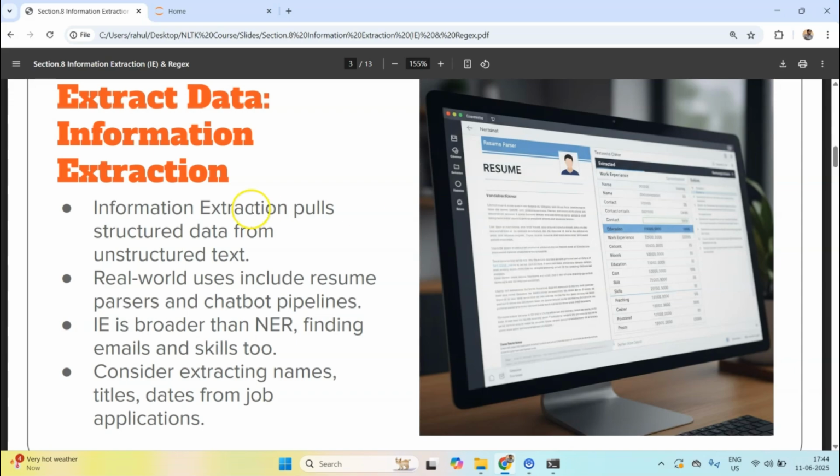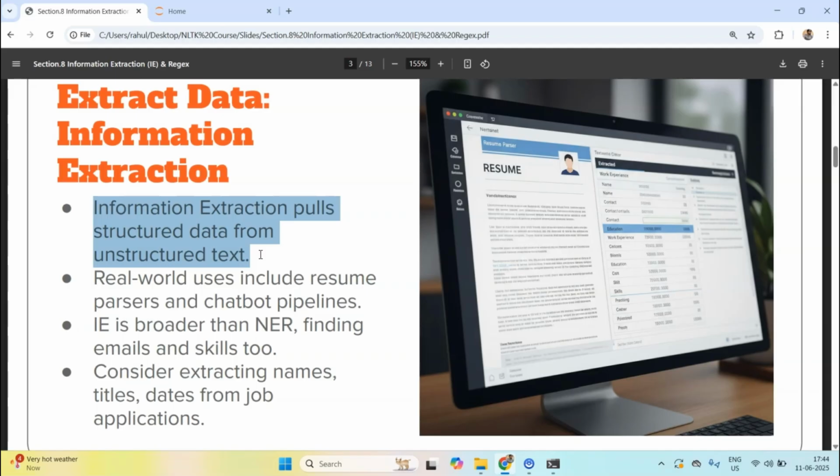Information extraction pulls structured data from unstructured text. To define it formally, information extraction is the task of pulling structured data like emails, phone numbers, organizations from unstructured text. Now, a real world use case of this kind of thing could be resume parsers.